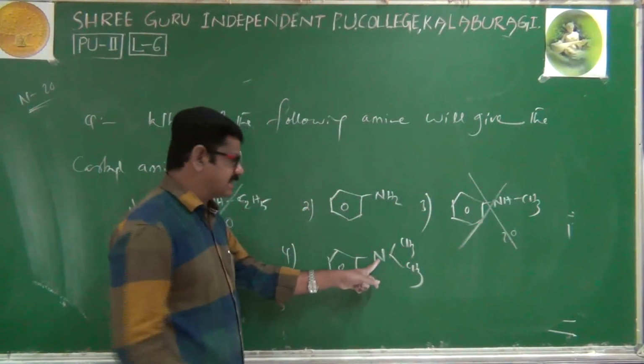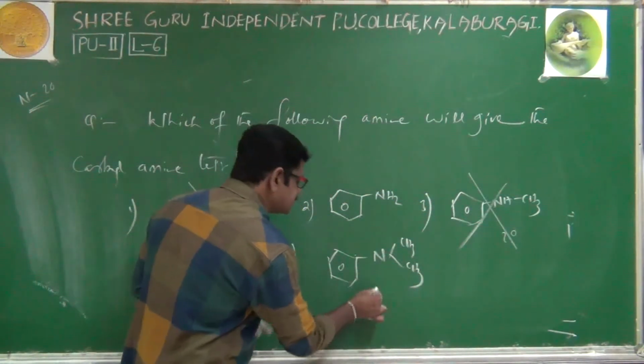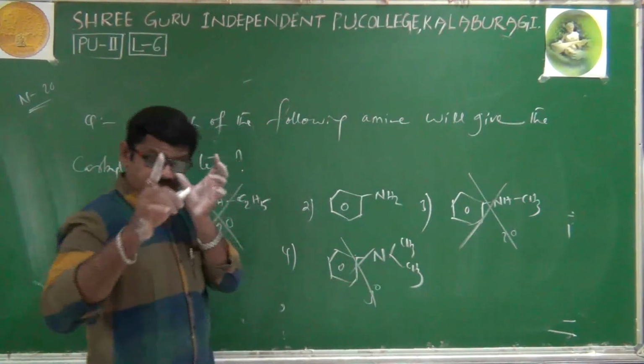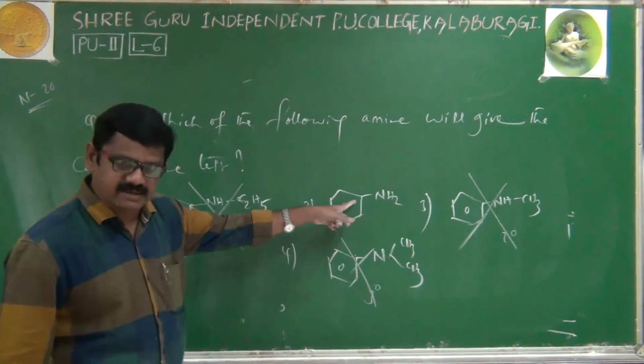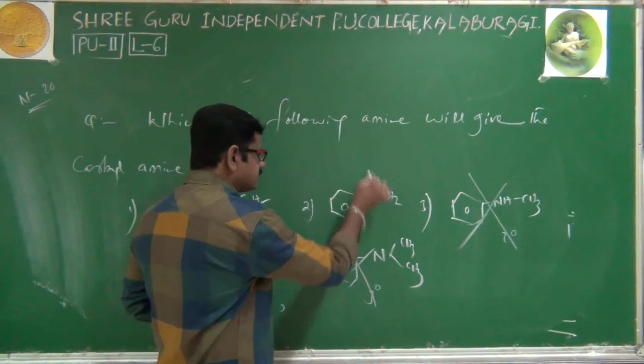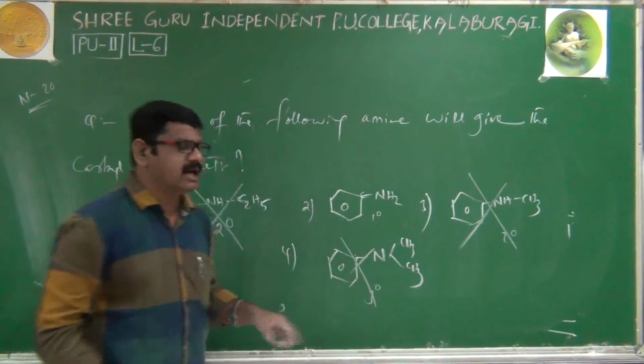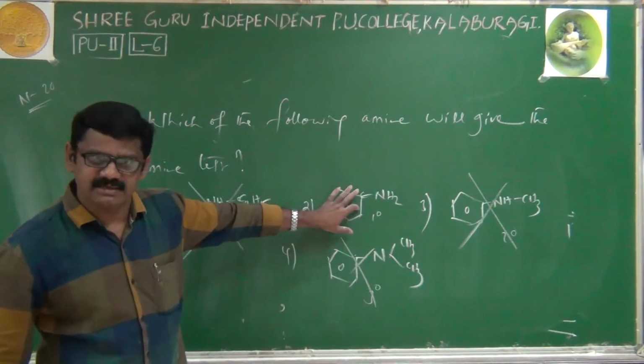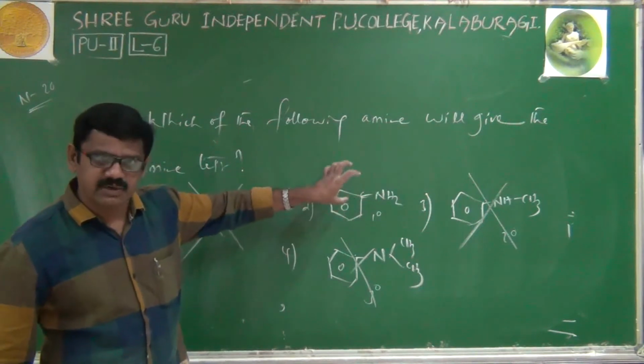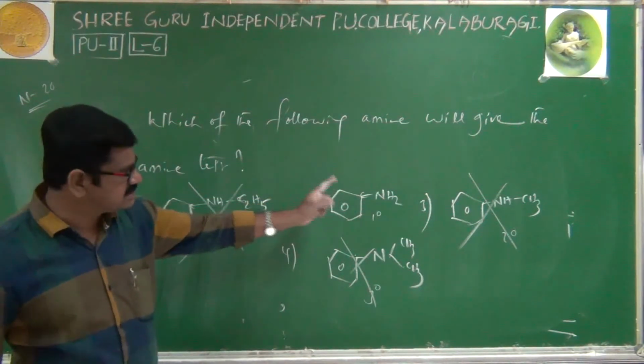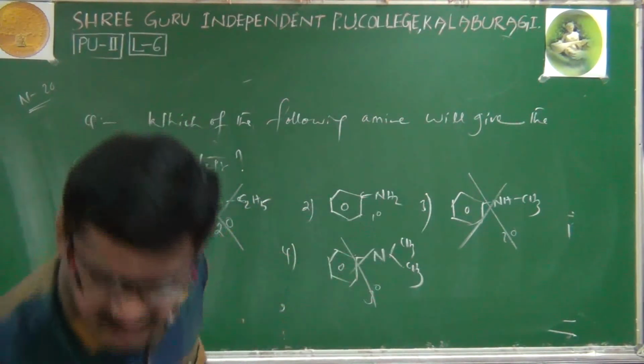Here nitrogen is connected to 1, 2, 3 carbons. It is a tertiary amine. It is also not giving. Therefore, the one and only option is this one, aniline, because here nitrogen is connected with only 1 carbon. It is a primary amine. This second option is our answer. This compound only will give the carbylamine test because it is a primary amine. Right.